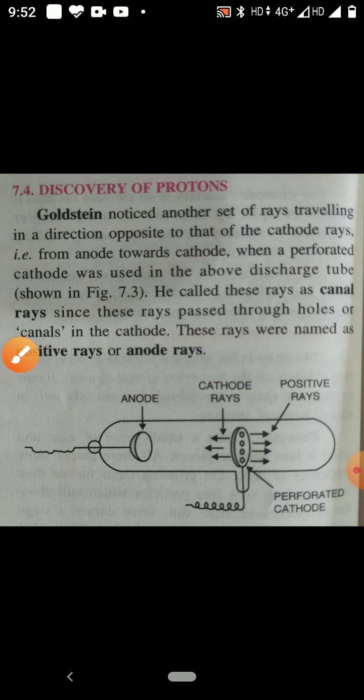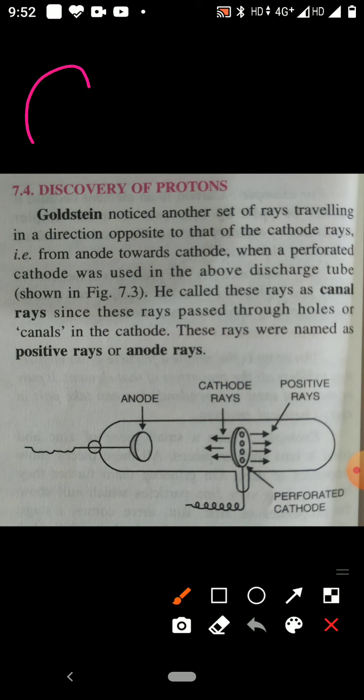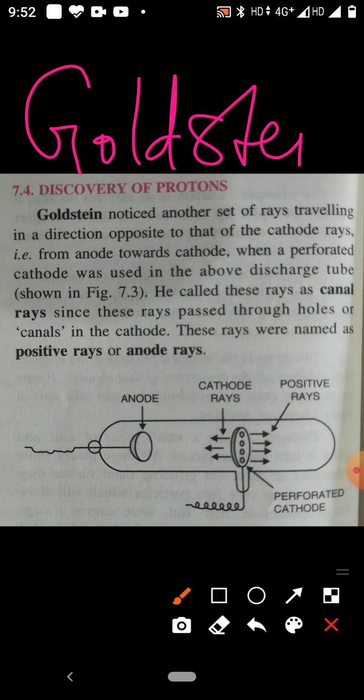This positively charged particle, the proton, was discovered by Goldstein. How did he discover these positively charged particles? He also conducted an experiment. There is a discharge tube. At one end of the discharge tube is the anode, that is the positive plate,